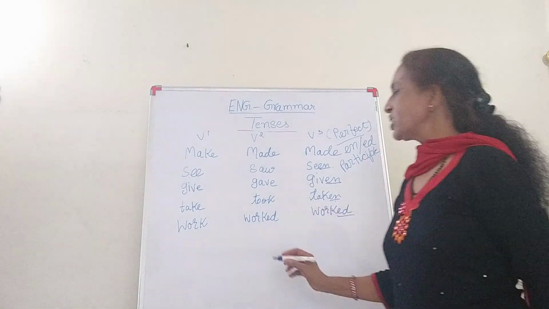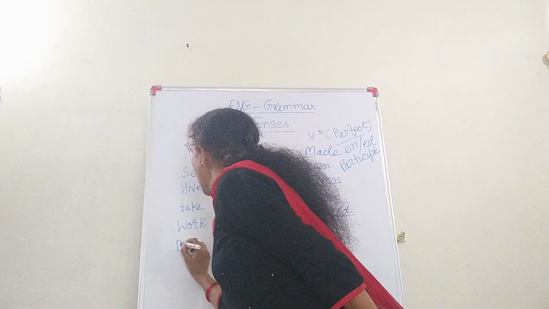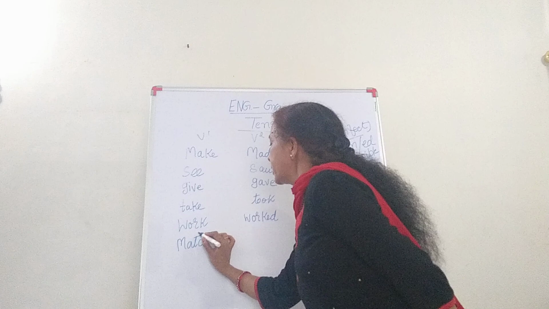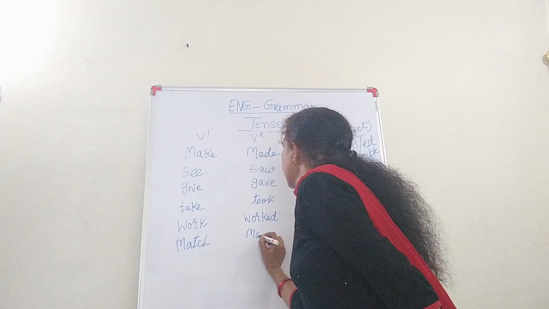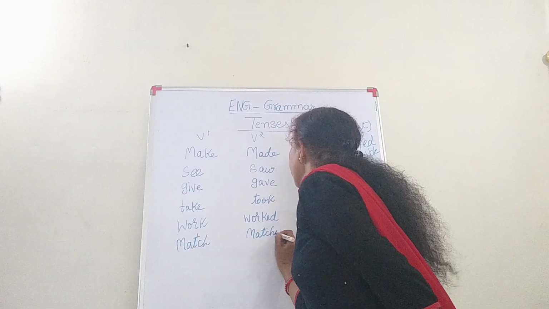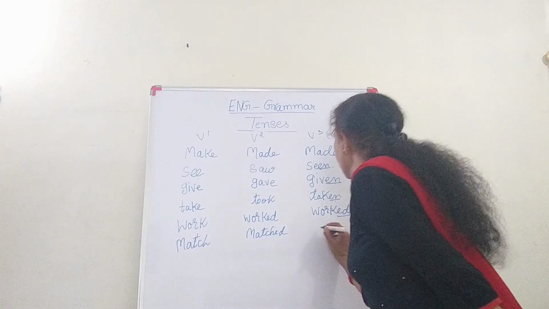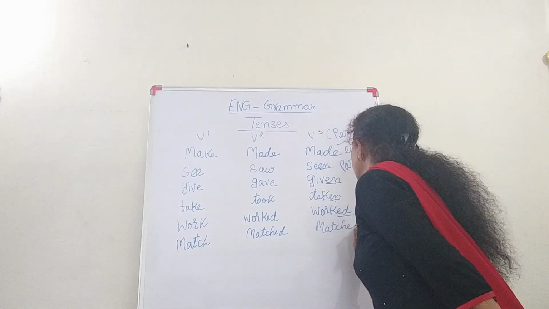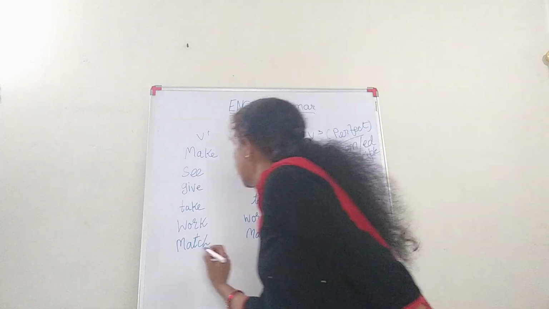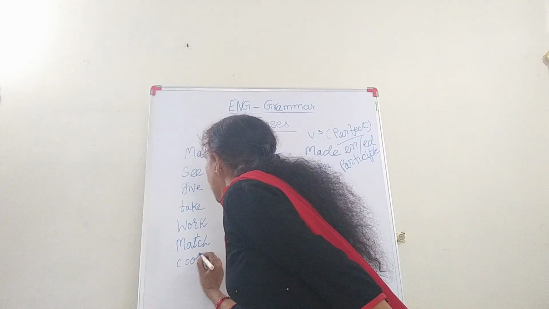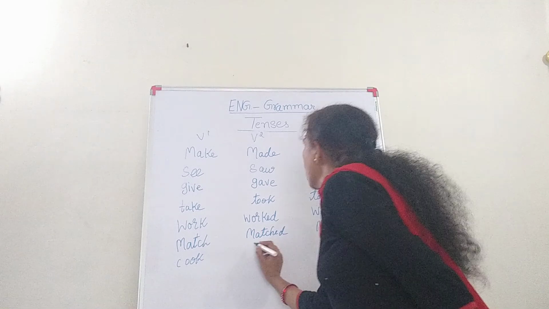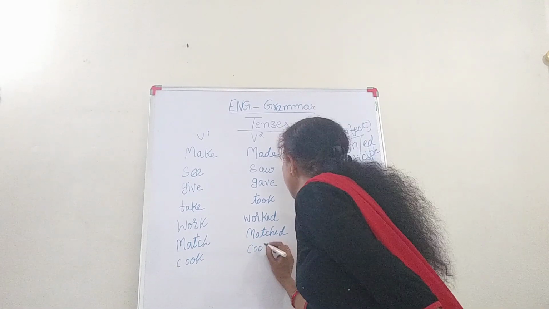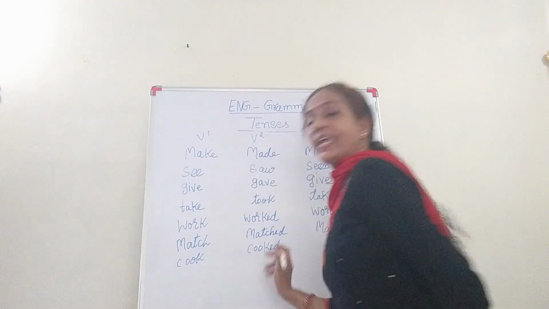Match, matched. Ed. And here also matched. Cooked, C-O-O-K, cooked. My mother cooked biryani yesterday.